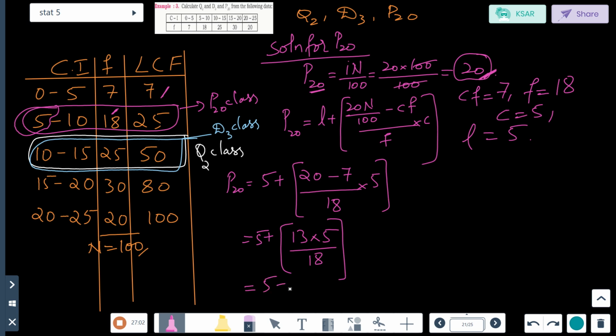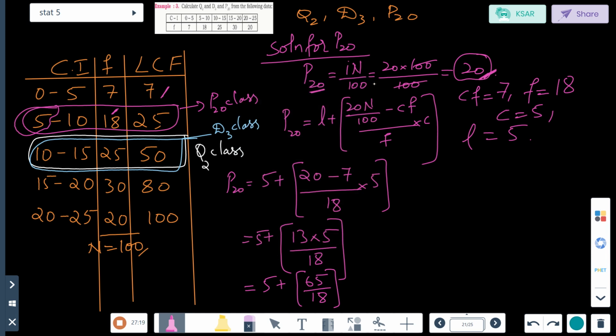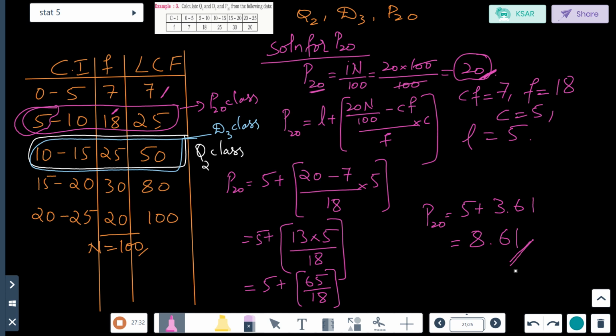What is 13 into 5? It is 65. 65 divided by 18, let me use the calculator, is equal to 3.61. So P20 is equal to 5 plus 3.61, which is 8.61.